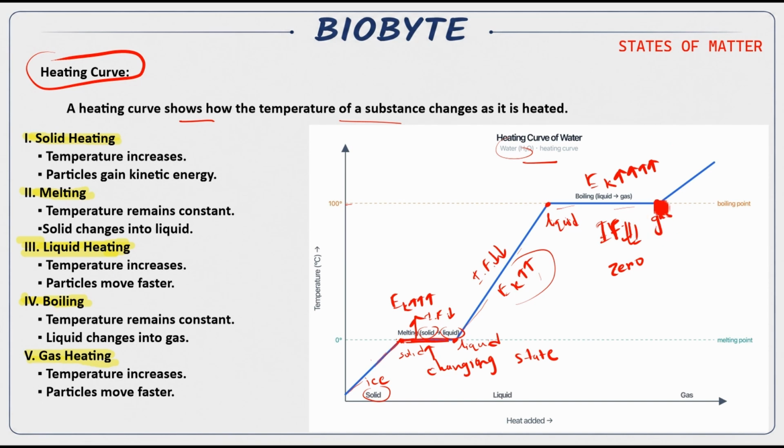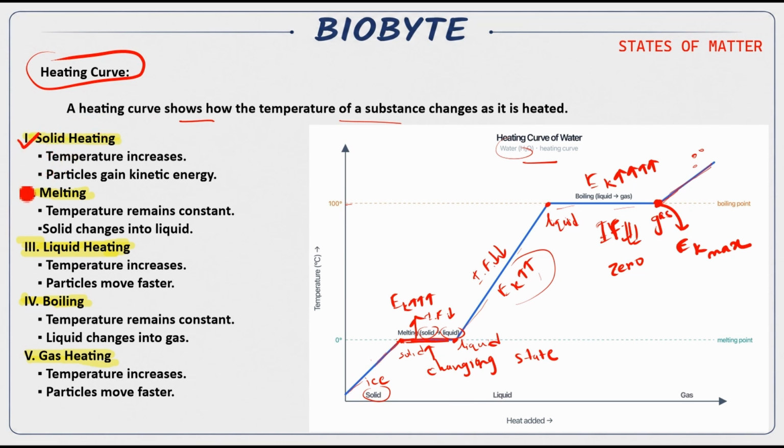At this specific point, the kinetic energy will be the maximum, and after that the gas will be more ionized. Let's not talk about the ionized form, that is plasma, but we don't have that in our syllabus, so we don't have to learn that.